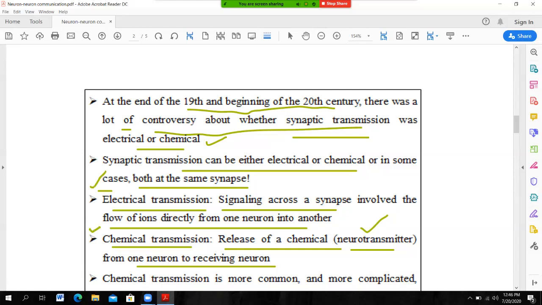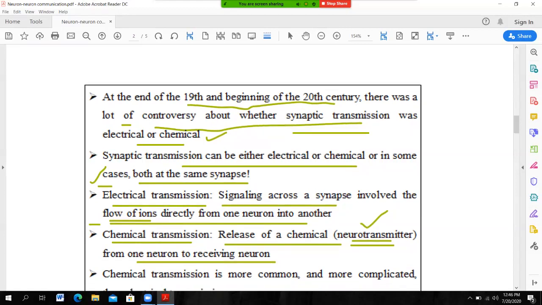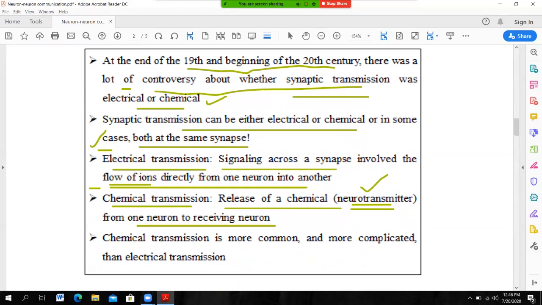It means that communication between neurons takes place by means of the flow of ions or by means of the release of neurotransmitters to the adjacent neuron. Chemical transmission is more common than the electrical one, and it is more complicated than electrical transmission.